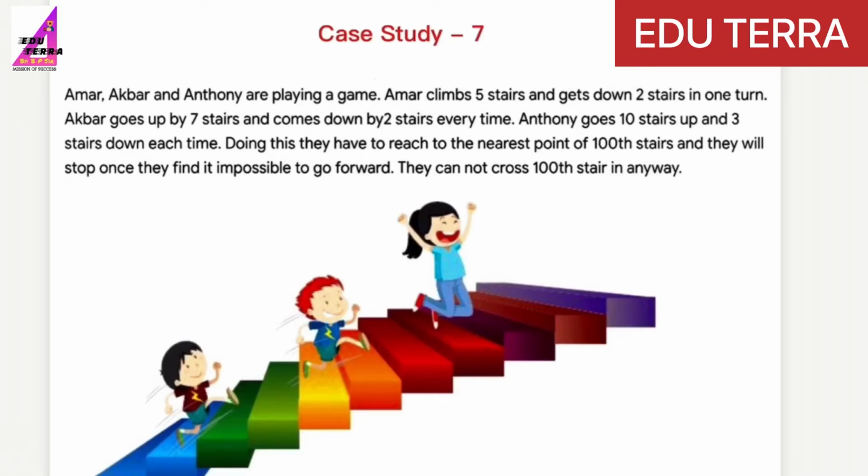Amar, in one turn 5 minus 2, it means 3 stairs only. Similarly, Akbar, 7 minus 2 equal to 5 stairs only in one turn. And the longest, otherwise highest, by Anthony in one turn, 10 minus 3 equal to 7. So all the three numbers 3, 5 and 7 are prime numbers. This is the story based purely on the common multiples of prime numbers. Now see the questions one by one.